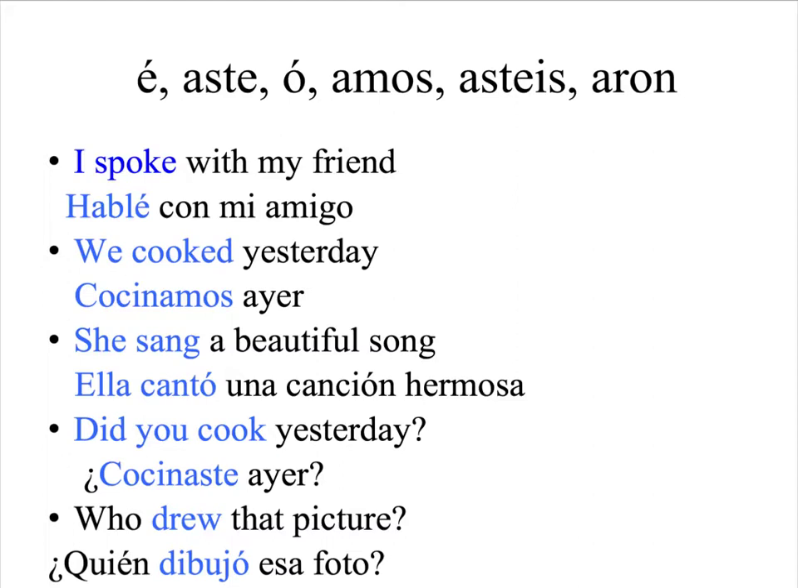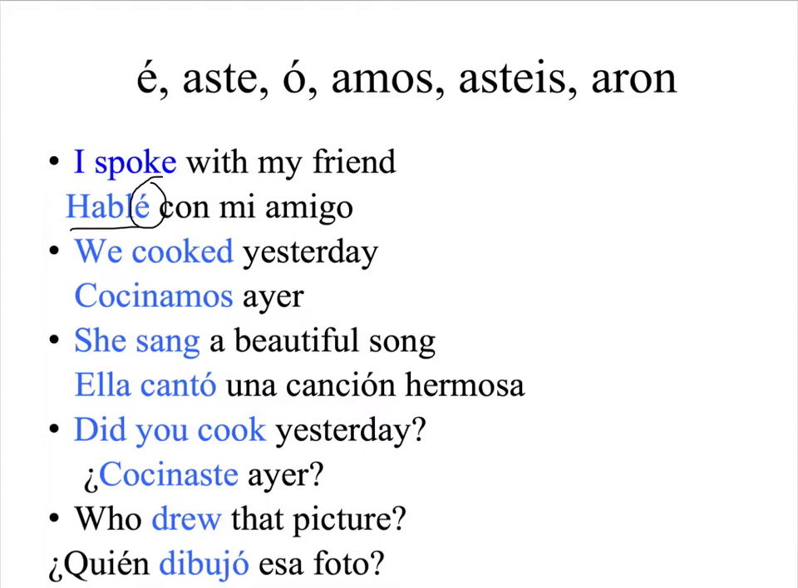For example, if you want to say I spoke with my friend, what you will need to do is put the letter é at the end of the verb hablar, and now you're saying I spoke with my friend, which will be in Spanish hablé con mi amigo.